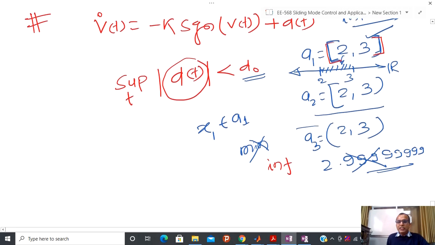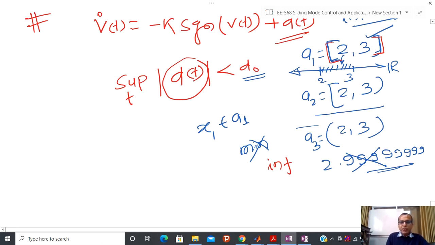Now try to see the situation. I am not telling here what class of disturbance I have taken. You can take any class of disturbance, vanishing, non-vanishing, constant, that doesn't matter. Now let us try to analyze this particular closed loop system in the presence of on-off control action.